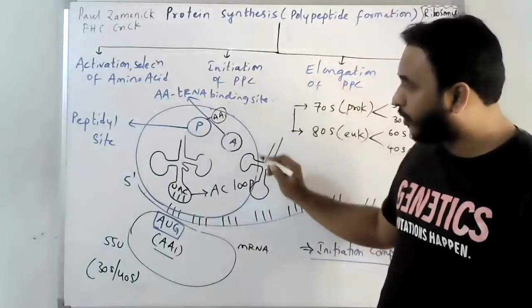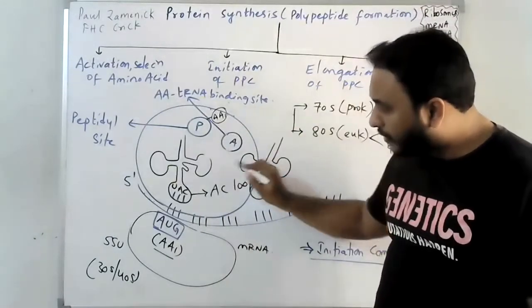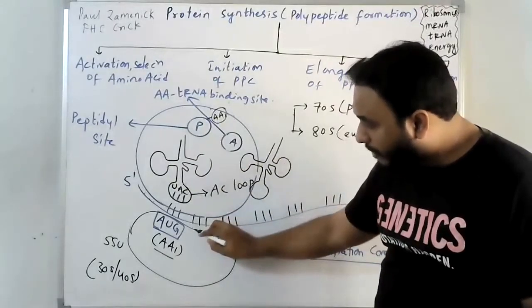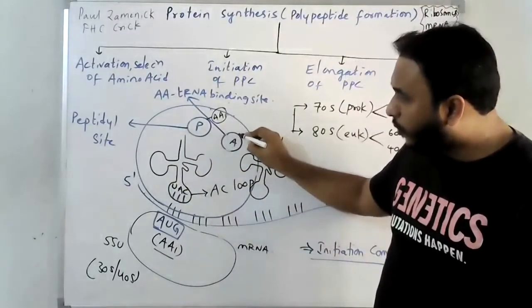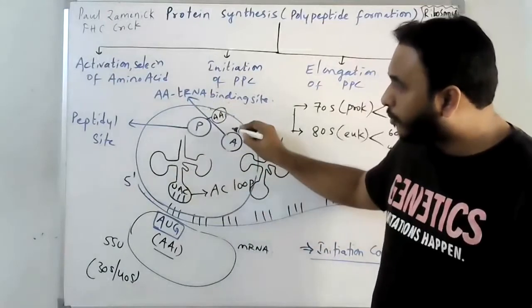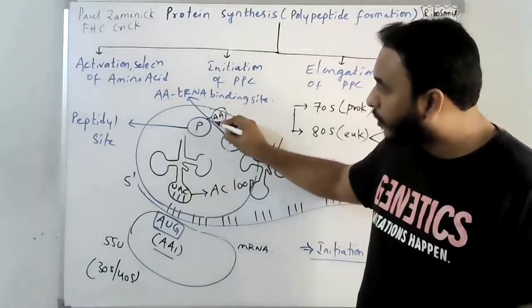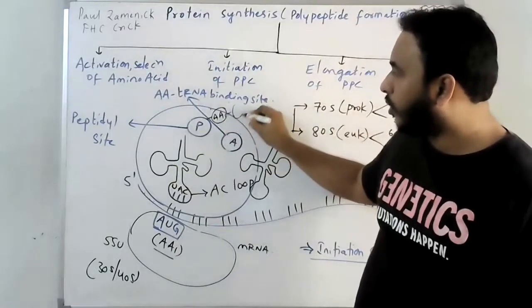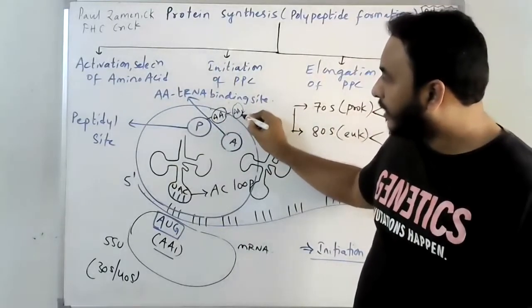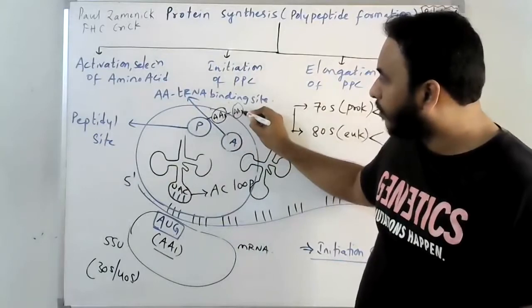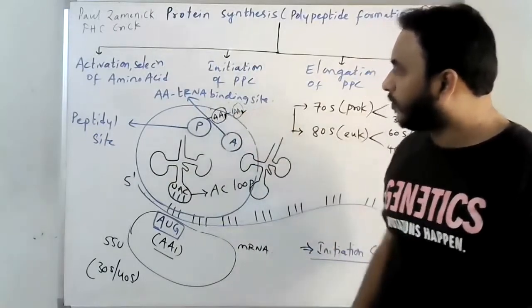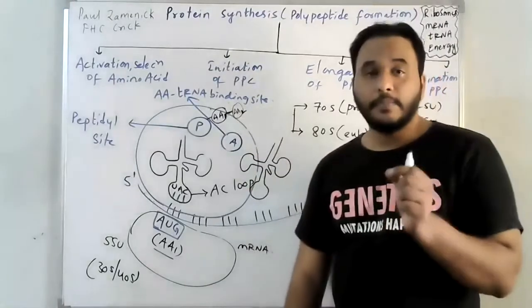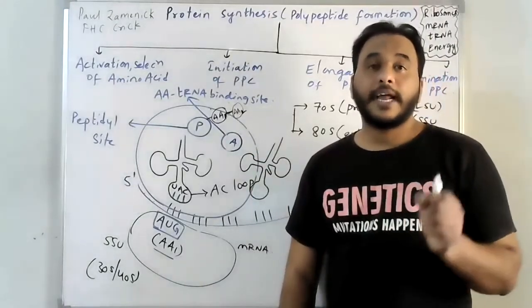In the elongation step, we are talking now, the second tRNA, after picking up the second amino acid, attaches to the A site of the larger subunit, and from there is translocated to the P site. From there, the tRNA will be detached. So now amino acid 2 is attached to amino acid 1. In between, a bond is formed. That bond is nothing but a peptide bond.